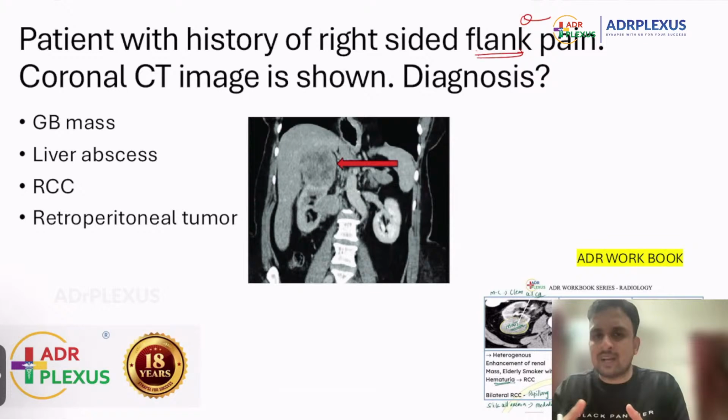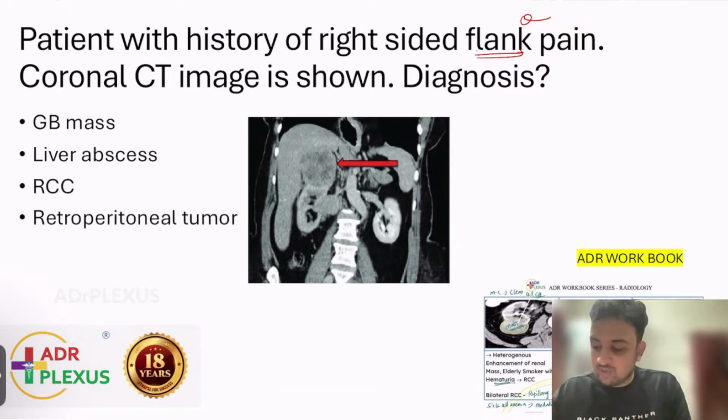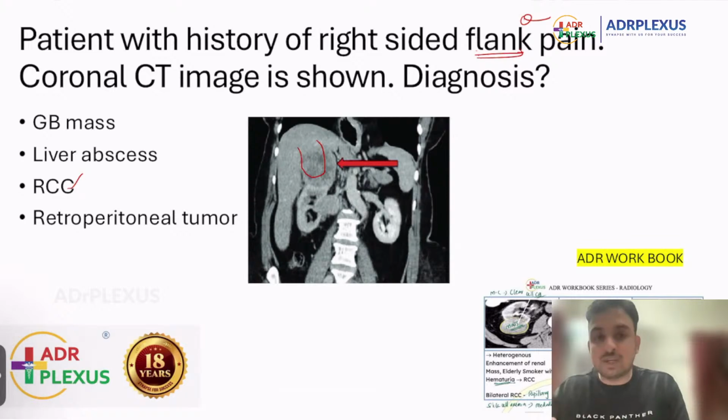Actually, this is an anatomy based question. Only if you see the image, you can tell whether it is a GB mass or a liver mass or a renal cell carcinoma. But since flank is included, and many of them were telling that the kidney was seen and in the upper pole of kidney there was a heterogeneous lesion, I think that could be a renal cell carcinoma. But again, if you are seeing this review, don't get disheartened, because I'm not sure. No one can be 100% sure that this is an RCC or GB mass. If you are able to see GB like this, then it could be a GB mass.